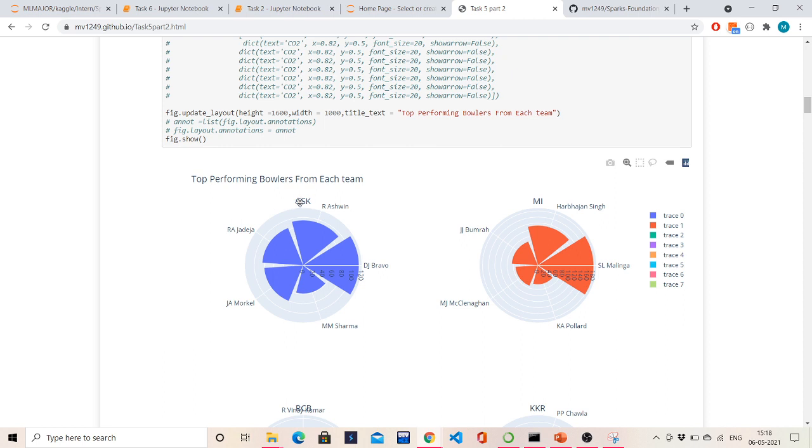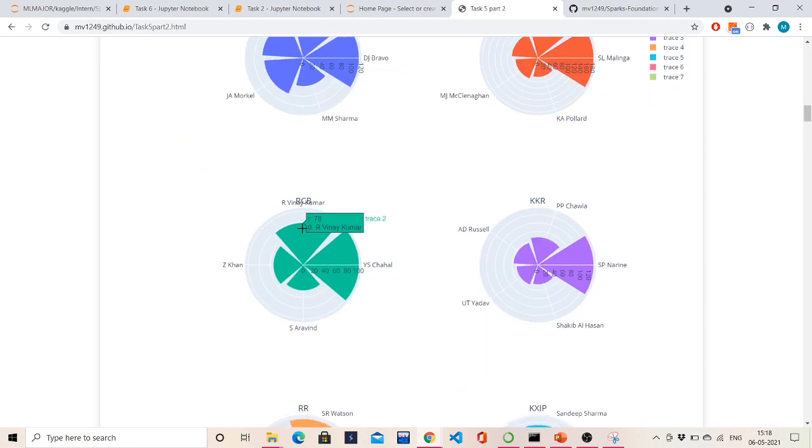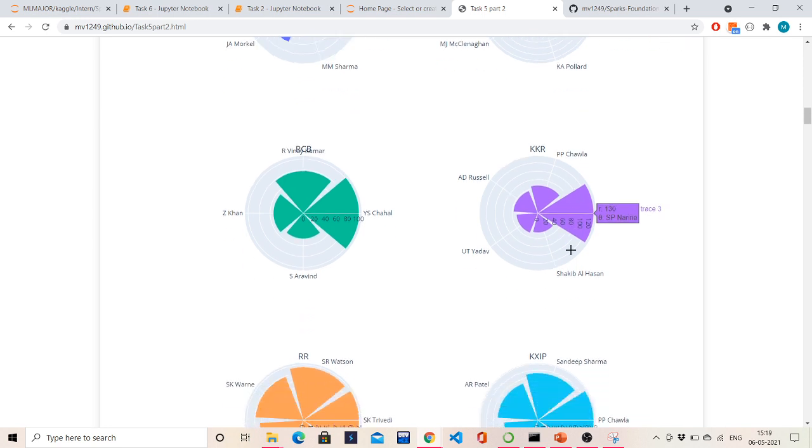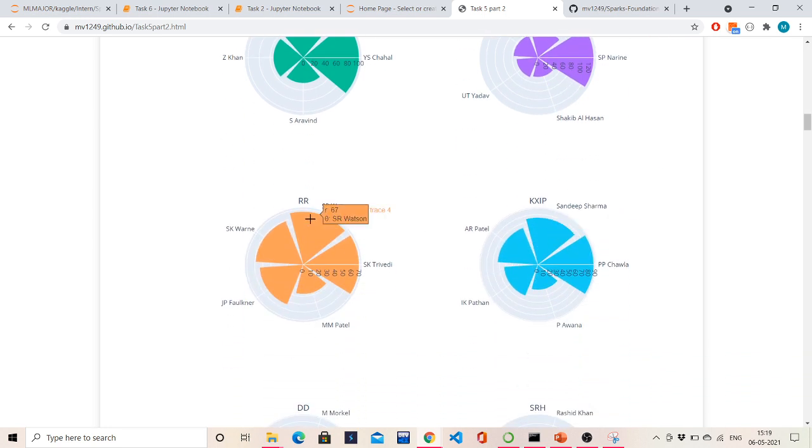Then in MI we have Malinga, who has taken 181 wickets, and that's a very big number. Harbhajan Singh is 132, Bumrah is 85, and McClenaghan 73. From RCB we see Vinay Kumar, Yuzvendra Chahal 101, Zaheer Khan 54, Aravind 47. For Kolkata Knight Riders, everyone expected it's going to be Narine, and it's Narine with 113.